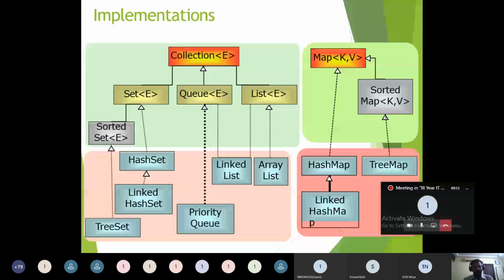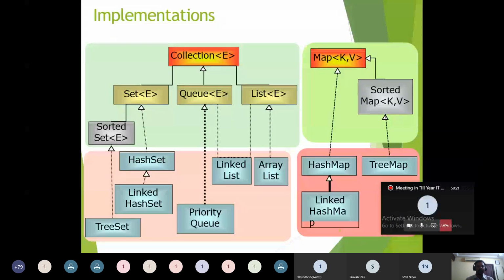Learning the collection framework means learning the implementation of all these classes. Every class has some properties as well as methods available. So the discussion of each and every class is in terms of how the variables, nothing but properties, are there in the class, and what are the different types of methods available in the class.